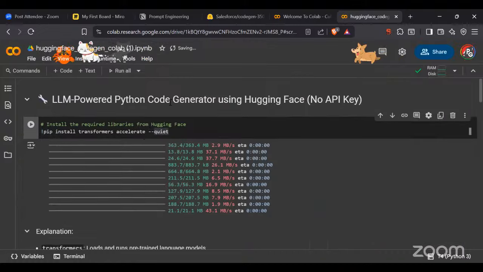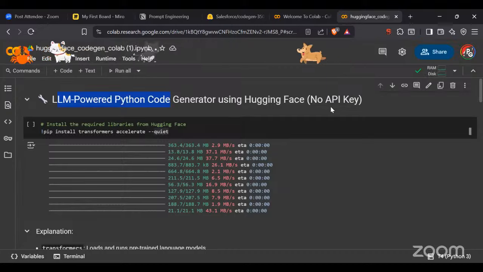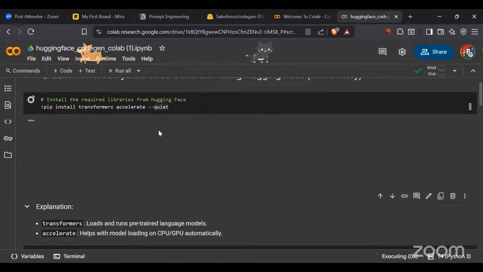Now the best part of an LLM is, when you are going to use it with Hugging Face, you don't need to use an API key. You can directly use that model by deploying it. So what I did, I installed the transformers first of all, and if it is not installed you are going to do the same thing. So just install it once. It will take around 1 to 2 minutes and it is going to be installed so fast.